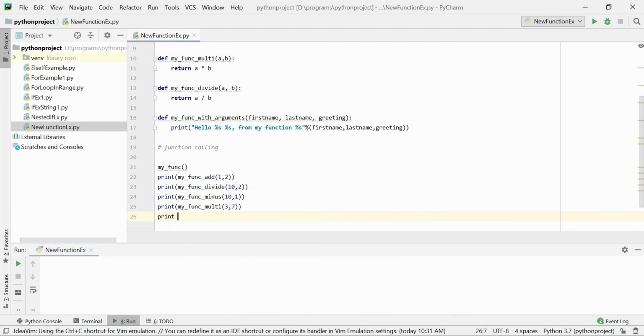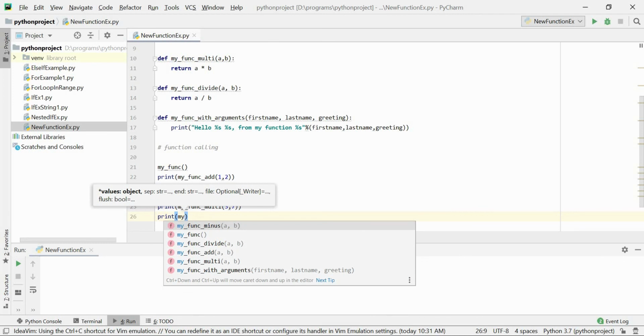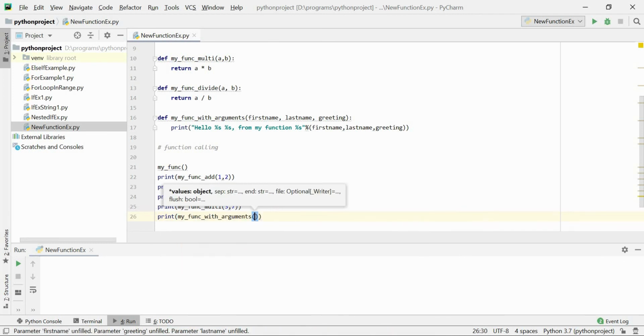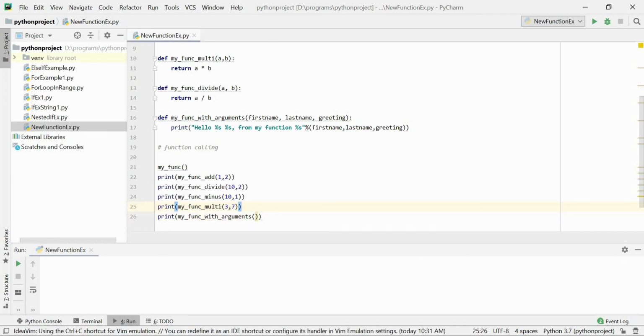Now my func with the arguments. Here I need to pass the values. There are 3 parameters that I need to pass: first name, last name, and greeting. So John I am passing over here, and the next value I am passing is Kenny.